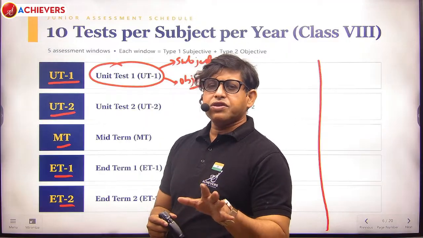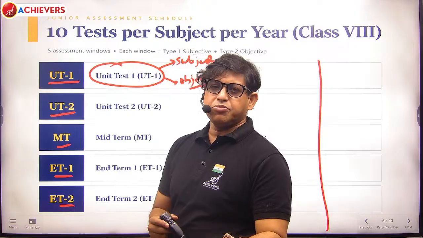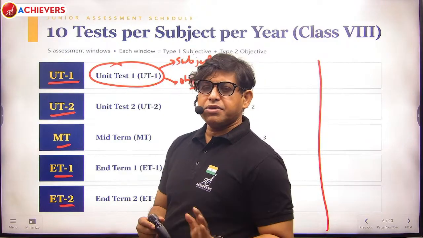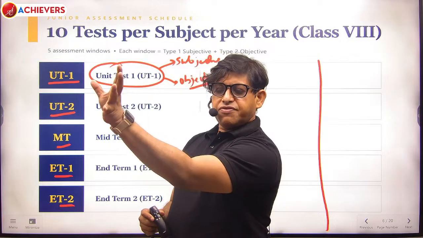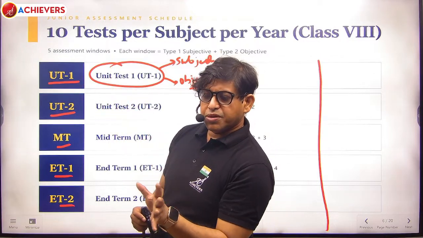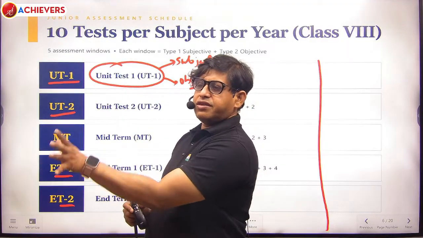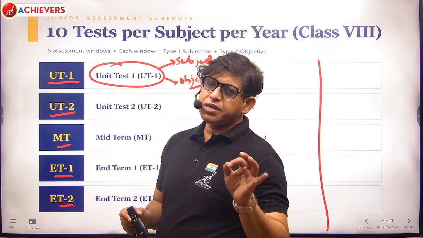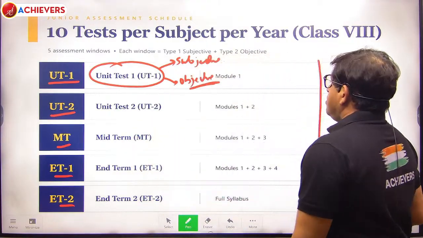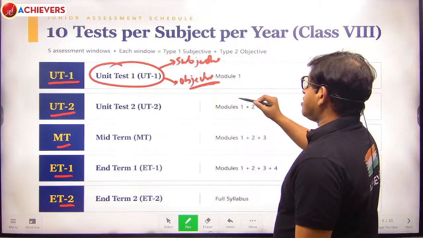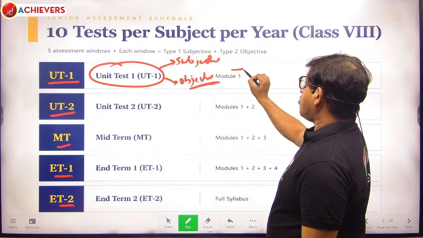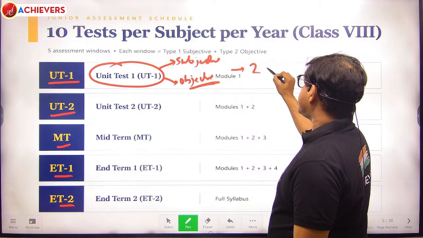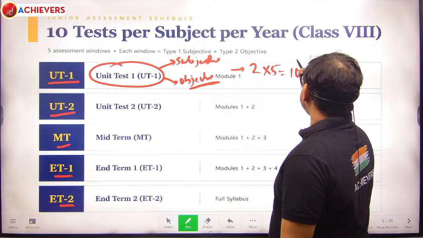For that we are not changing the syllabus. The syllabus remains the same as for the subjective pattern. We are just adding an objective parameter over there also. So subjective evaluation will be done separately, objective separately, and the total marks will be subjective plus objective, and then the leaderboard for that particular batch will be created. So every exam, UT1, has two exams, subjective and objective. You can do the maths: there are 5 exams, so 2 into 5 matches that 10 tests.